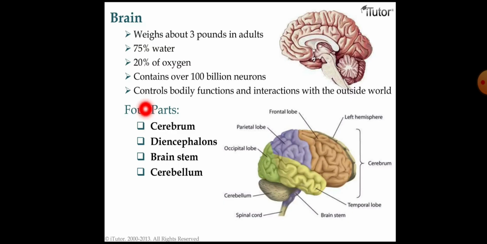One is the cerebrum, this is our cerebrum. Next is the diencephalon, this structure is called the diencephalon. Then the brainstem, this lower part is the brainstem, and this is our cerebellum. So the parts are the cerebrum, cerebellum, diencephalon, and brainstem.